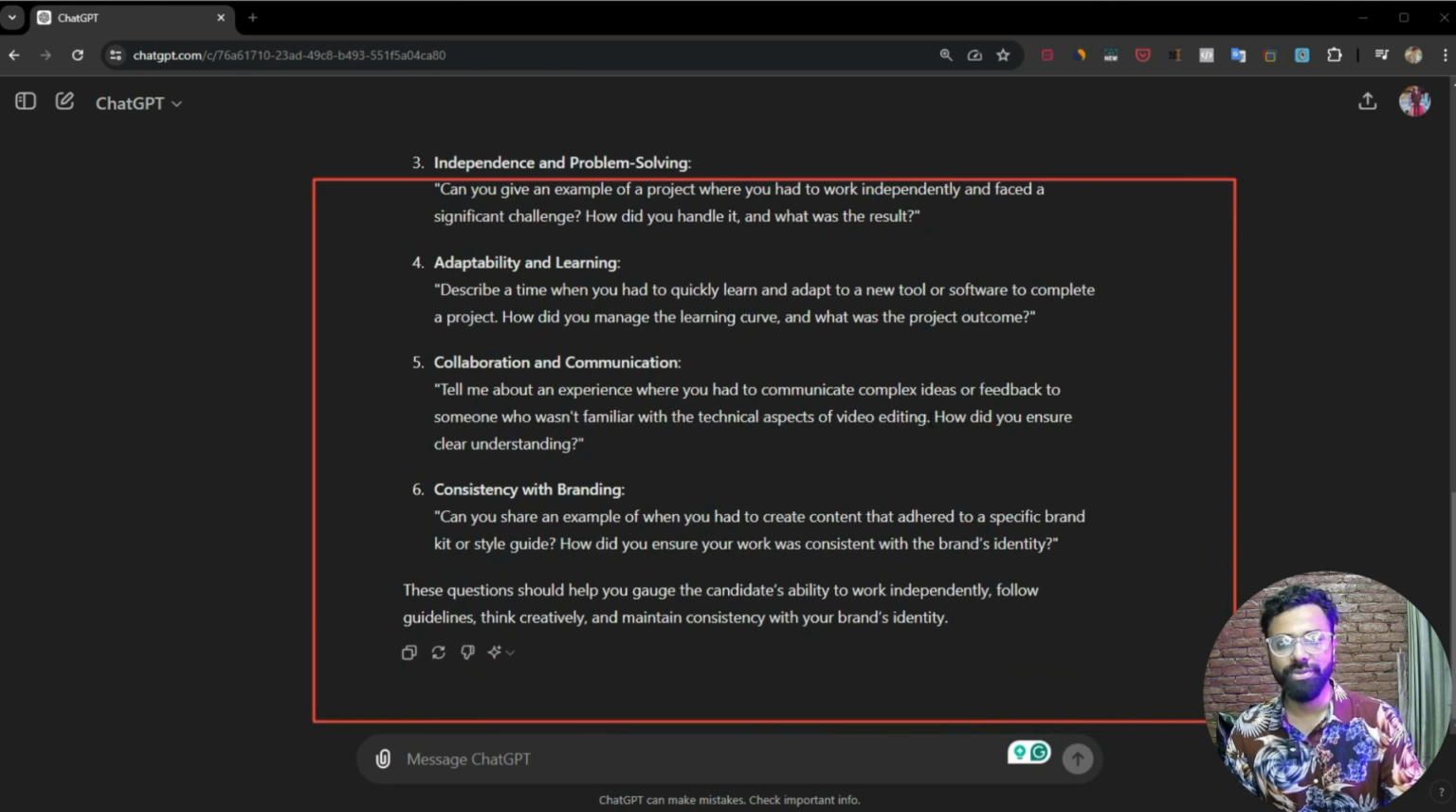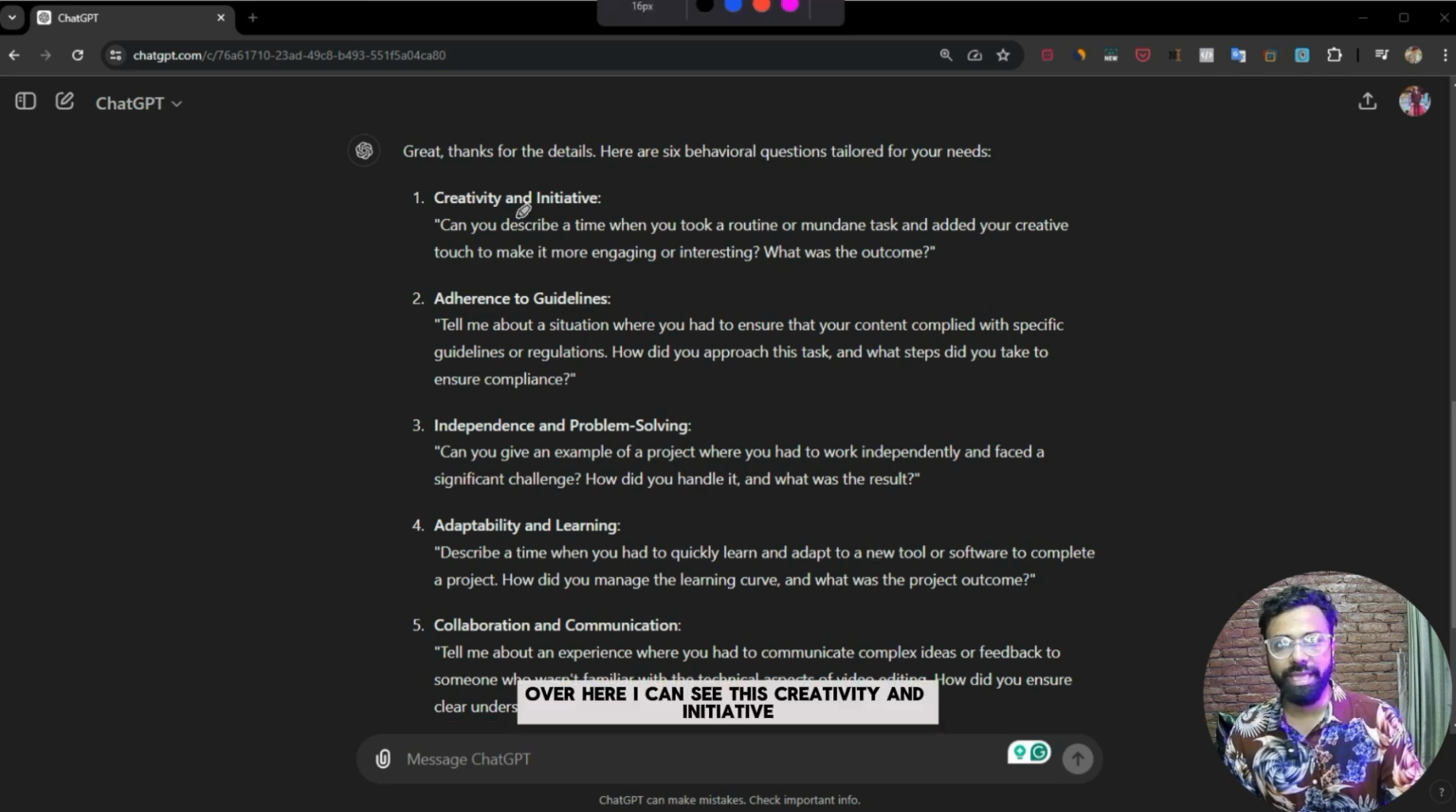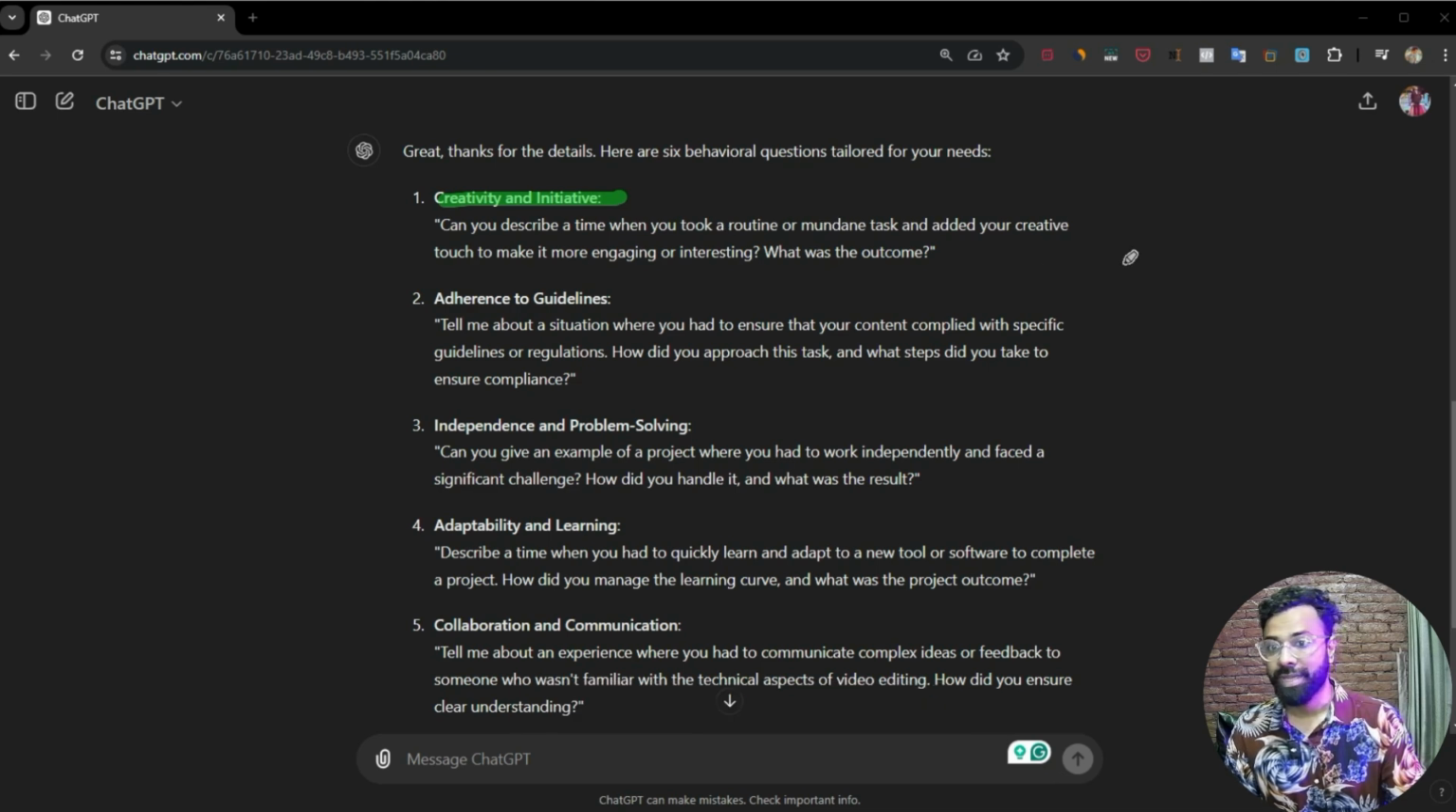See? If I look at some of the questions already, over here I can see this creativity and initiative. Can you describe a time when you took a routine or mundane task and added your creativity? For the independence and problem solving part, it suggests asking: Can you give an example of a project where you had to work independently and face a significant challenge? This is amazing, right? You also do not need to write interview questions.